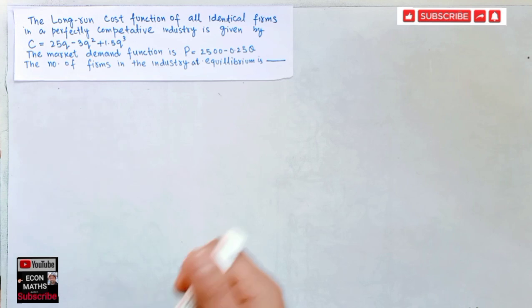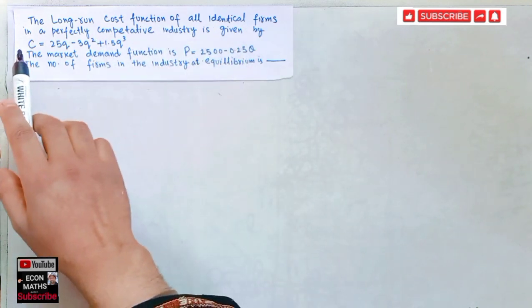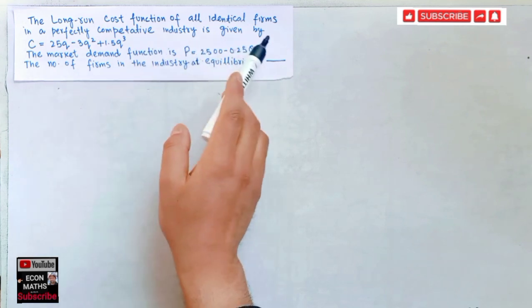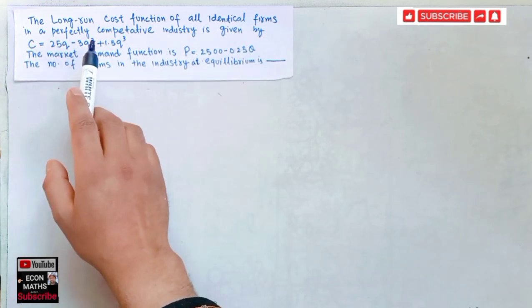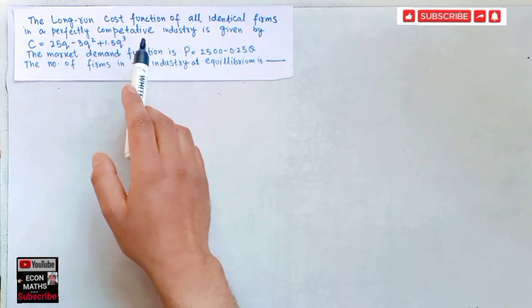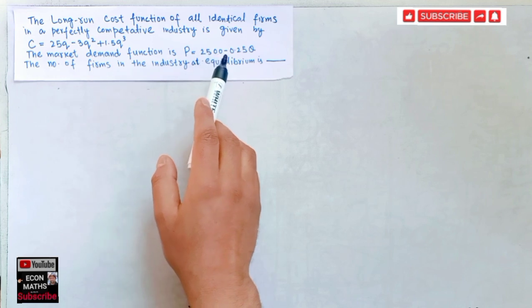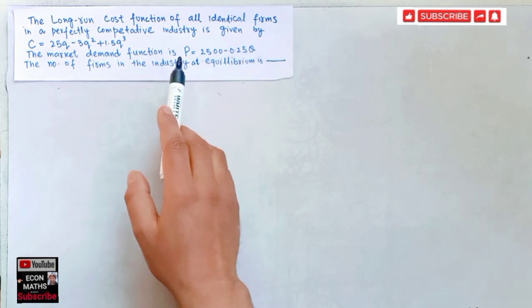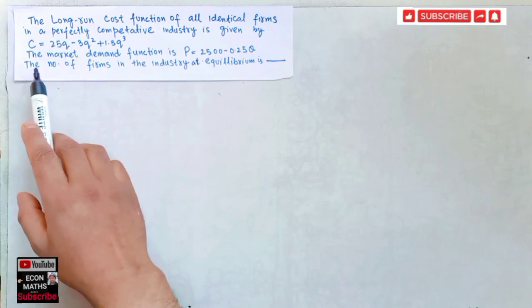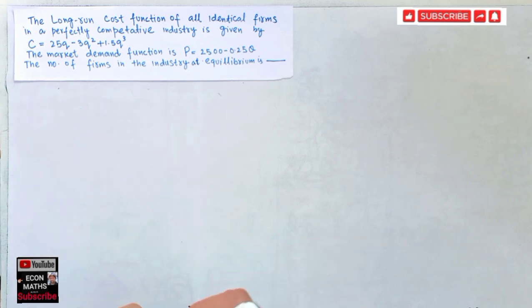The first question is the long run cost function of all identical firms in a perfectly competitive industry is given by the function that is cost is 25q minus 3q square plus 1.5q cube. The market demand function is given by that is p is equal to 2500 minus 0.25, where q is the total quantity and p is the price. The number of firms in the industry at equilibrium is, we have to find the number of equilibrium firms.